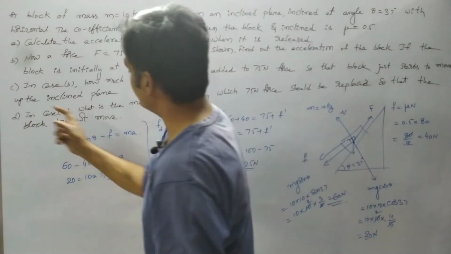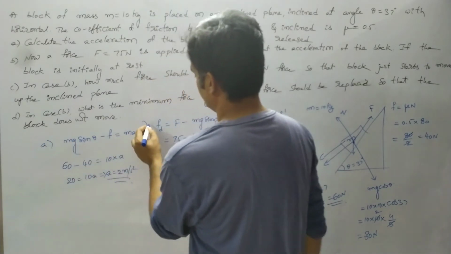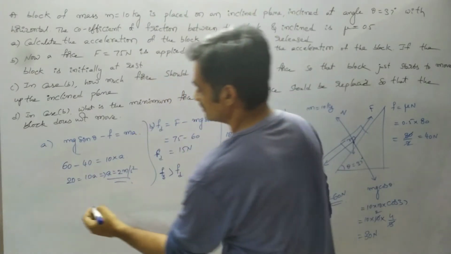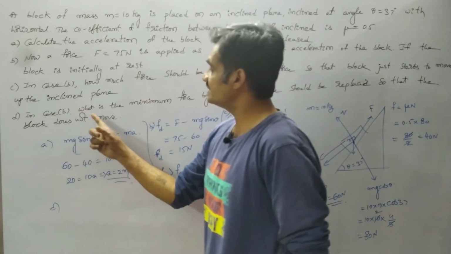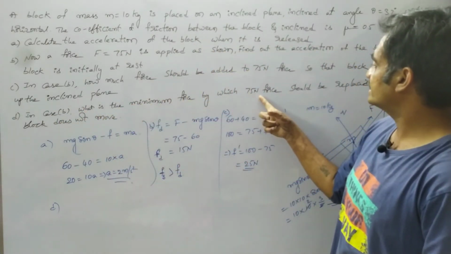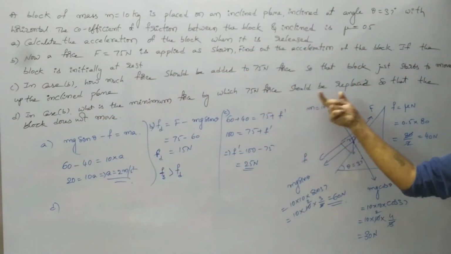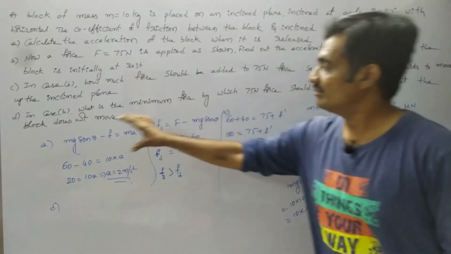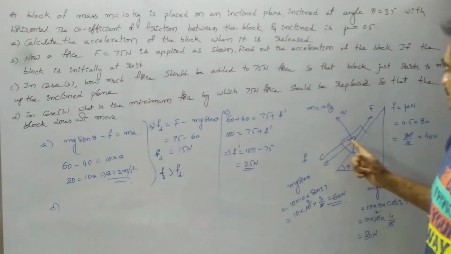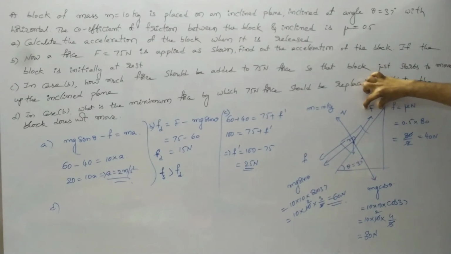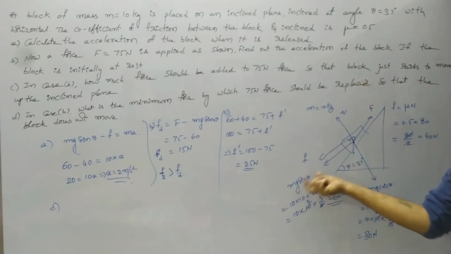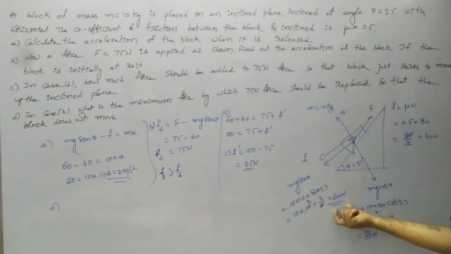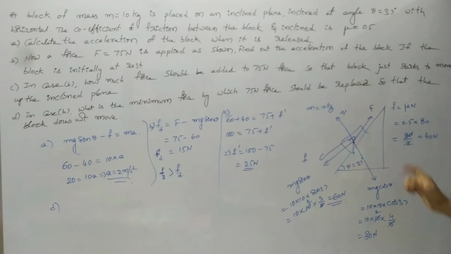And the fourth point is, in case B, what is the minimum force by which the 75 Newton force should be replaced so that the block does not move. Observe that the force due to weight on the block is 60 Newton and the frictional force acting on the block is 40 Newton. Based on that, we have to find the minimum force applied on the block so that it does not move.